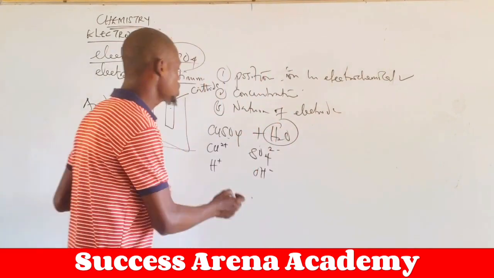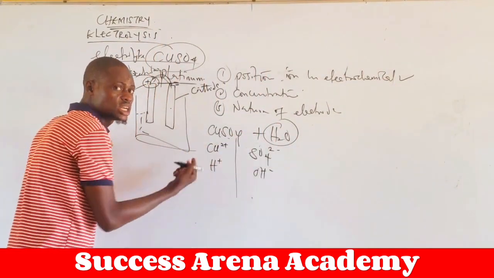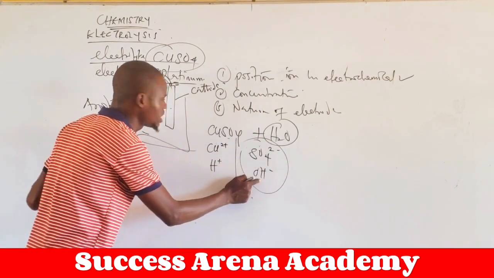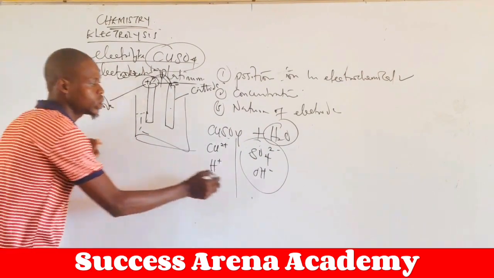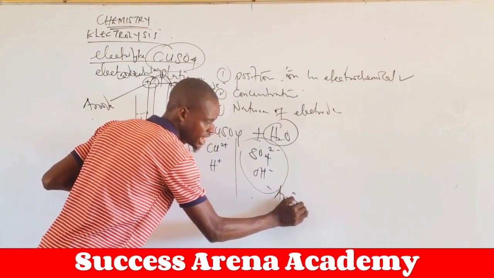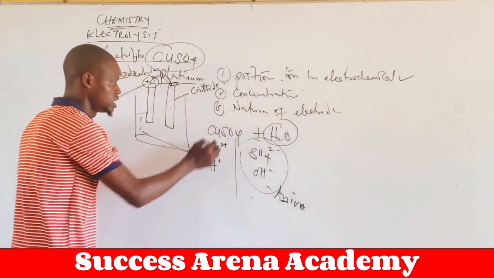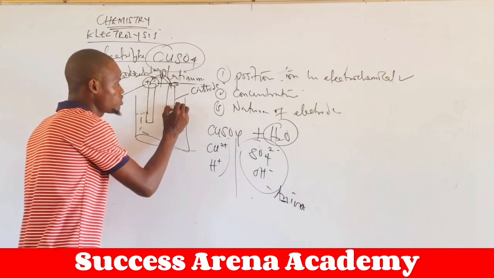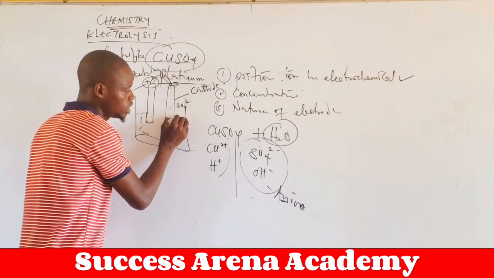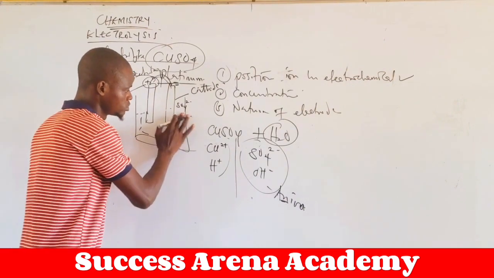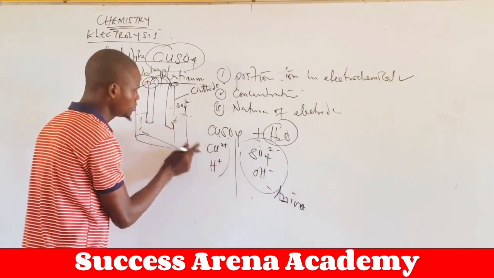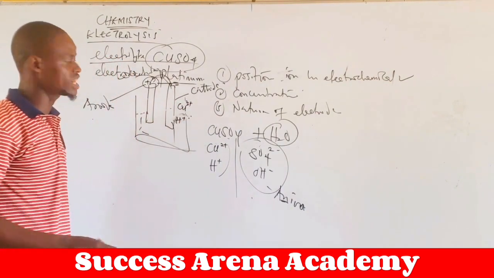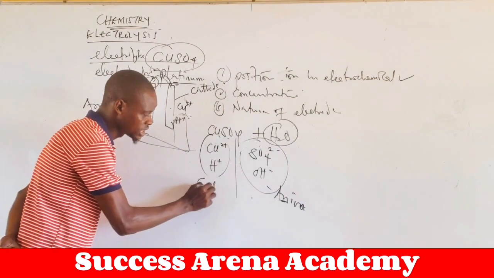Now, you see, I said the first thing, the ions are already dissociated. The negative ions, which are SO4 2 minus and OH minus, will move to the anode. That's what we call anions. Anion simply means anode ions. The positive ions are meant to go to the cathode. They are coming to the cathode position where we have Cu2 plus and then hydrogen ion. Both of them are coming to the cathode. That's what we call cations.